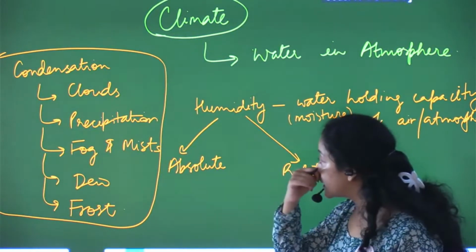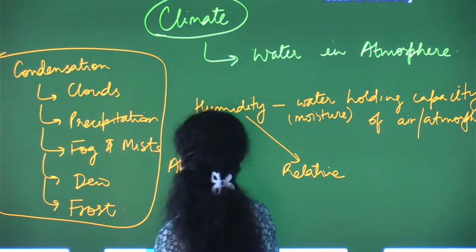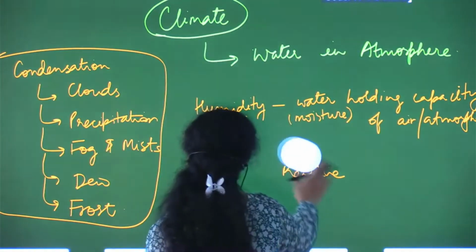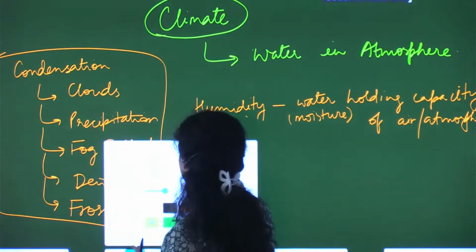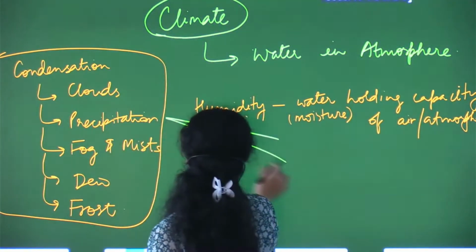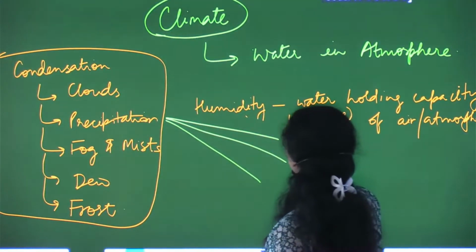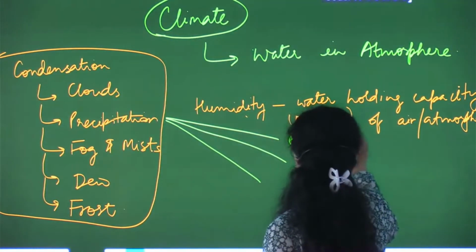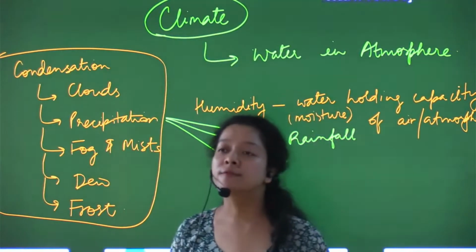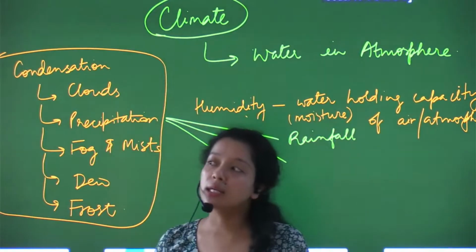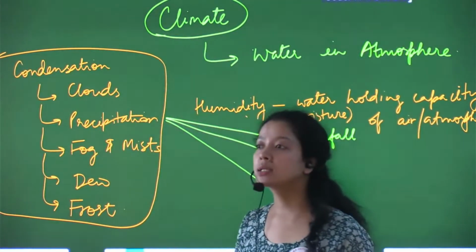Then comes precipitation. Now precipitation has further divisions. For example, one is rainfall, which is very common. Everyone knows it. Rather, we actually feel that rainfall is precipitation, that precipitation is rainfall, but it is not true.